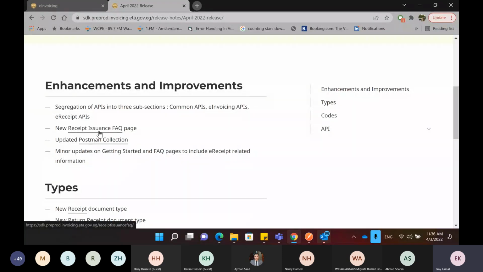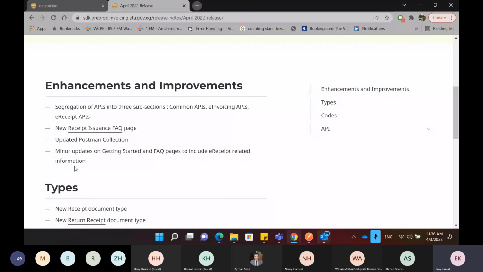issue the receipt. We have also added an updated page about the Postman collection that we added to include the new APIs for the e-receipt solution. So basically, this is what has changed in the portal for the SDK.